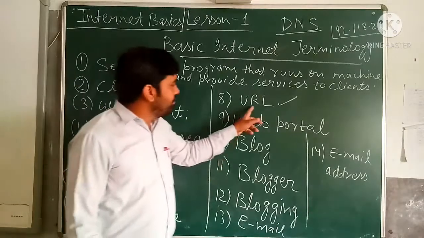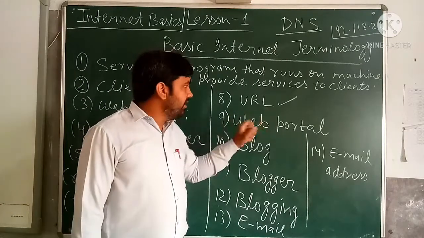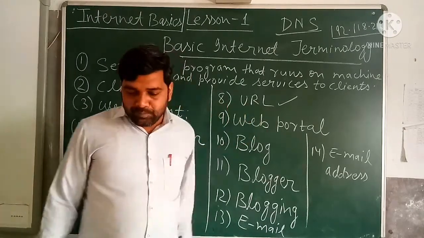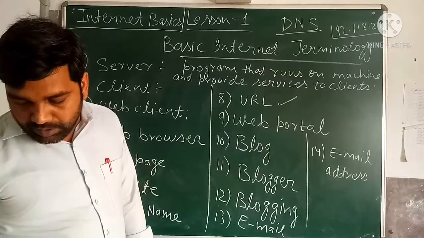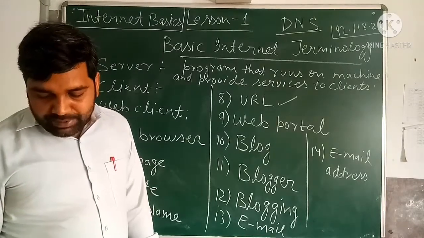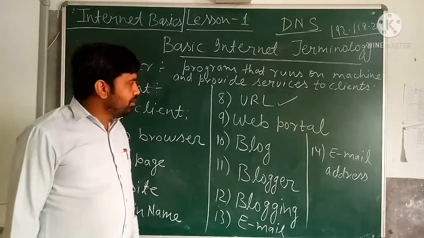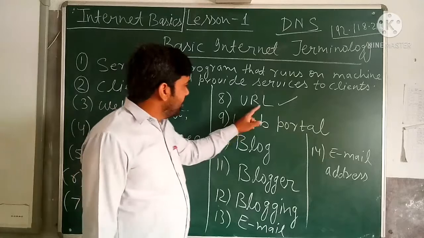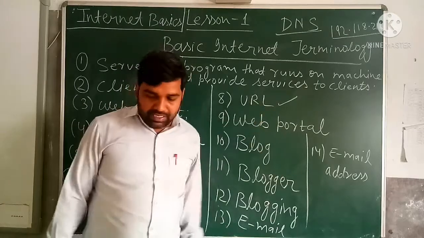Full form of URL is what? Uniform resource locator. It is a global address. Now the communication between the web user and the internet resource, communication between the user and the server, is done with the help of the URL only.